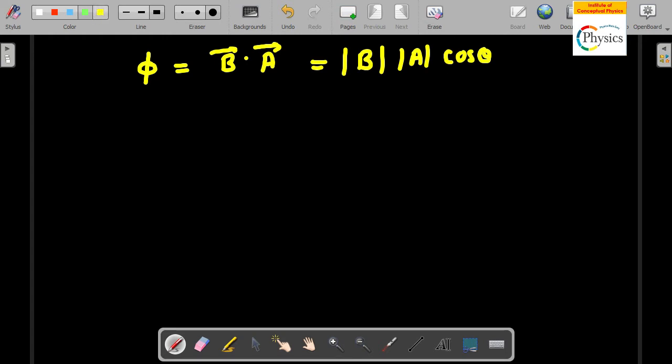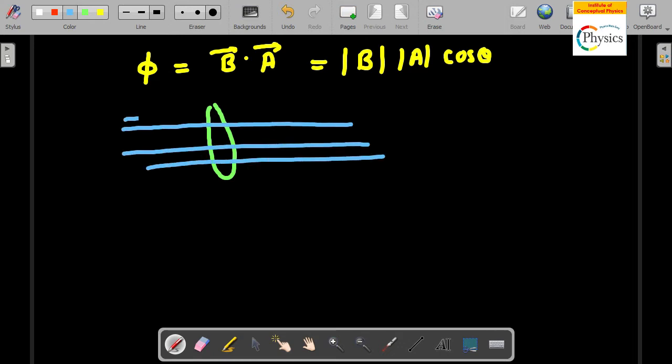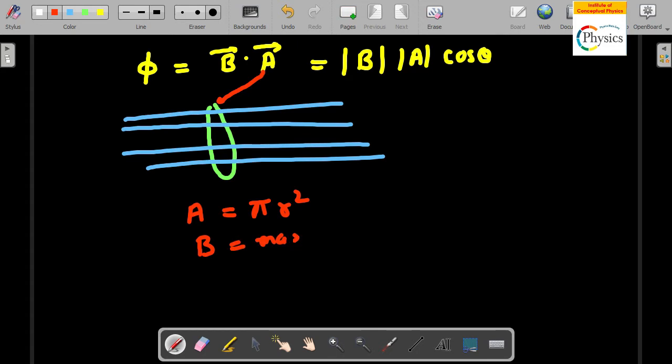So if you have a loop like this, okay, you have a magnetic field which is passing through this loop. So the area being referred is the area of the loop. So A will be obviously pi r square, and magnetic field B will also be available to you. Now this is the magnetic field. You have to calculate how much flux is passing through the loop.